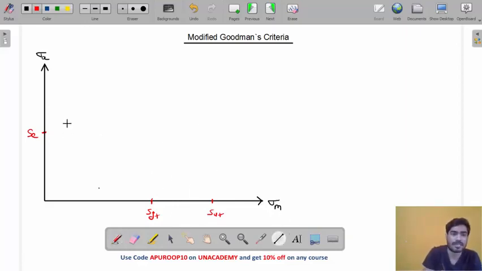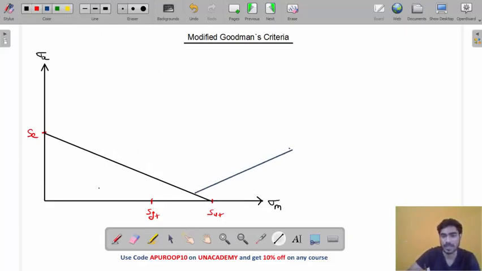So Goodman's line is the line joining SE and SUT. What is this line, my friend? This line is Goodman's line, right? But for ductile material, we have to modify Goodman's line.